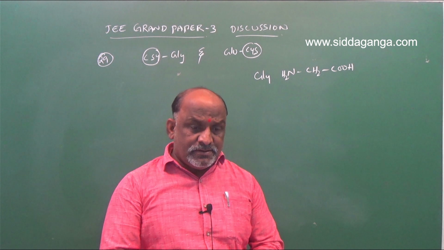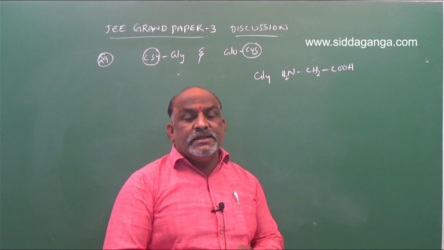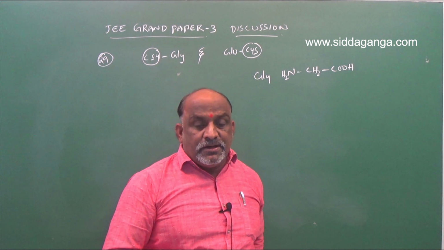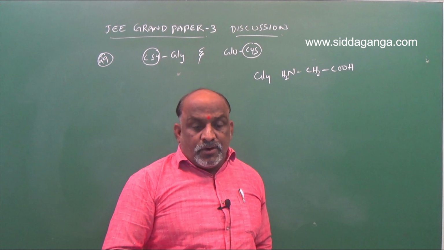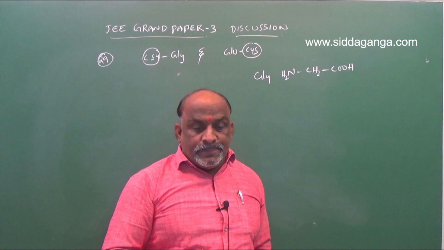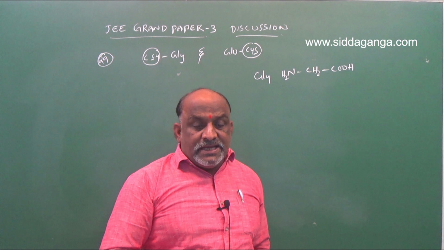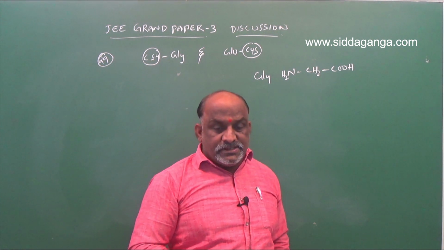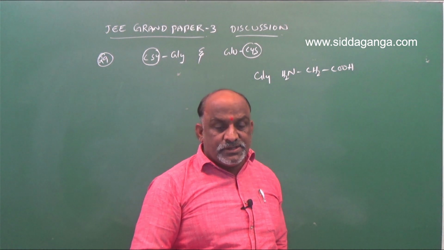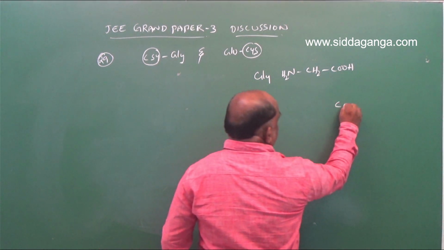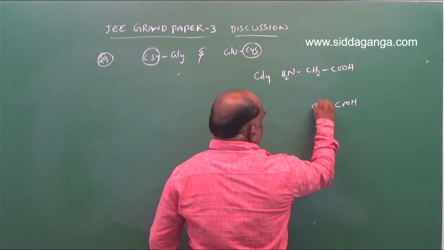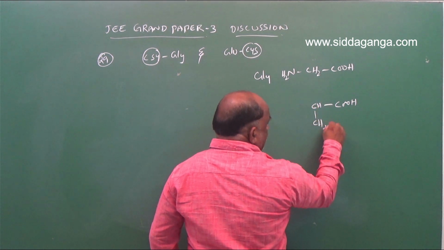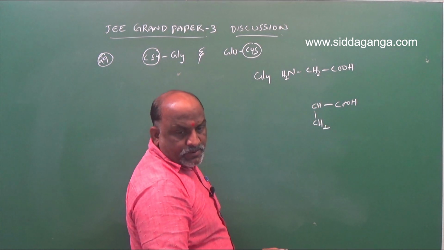The cysteine formula was also given in that question: CH2SH, NH3 plus, COOH, CH2SH.